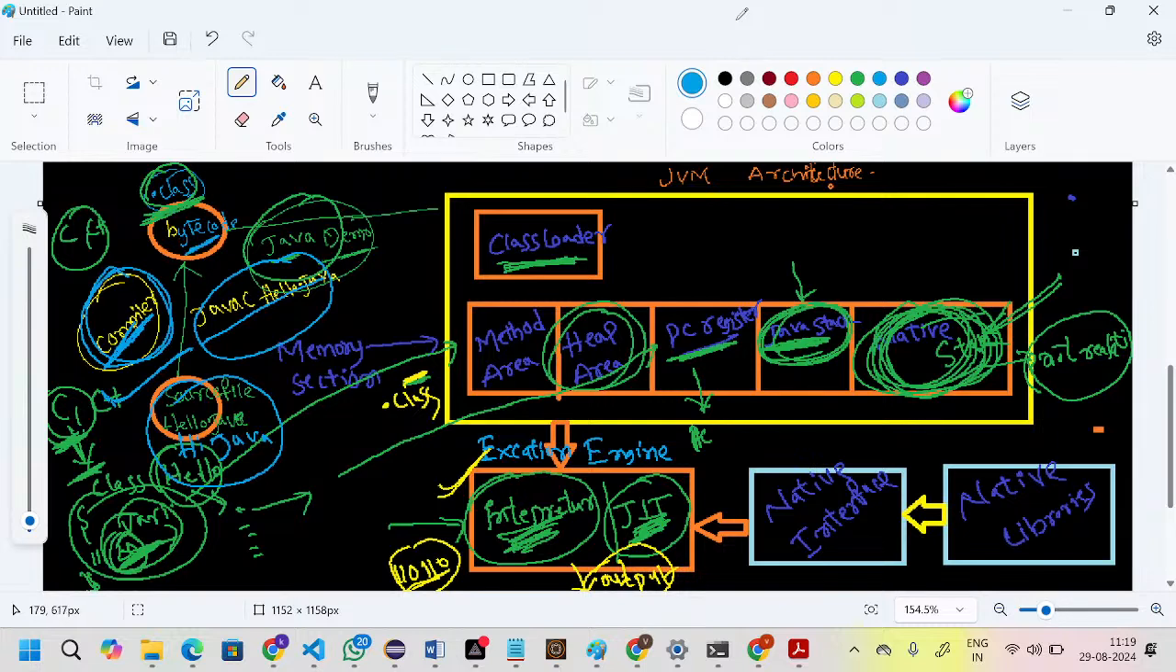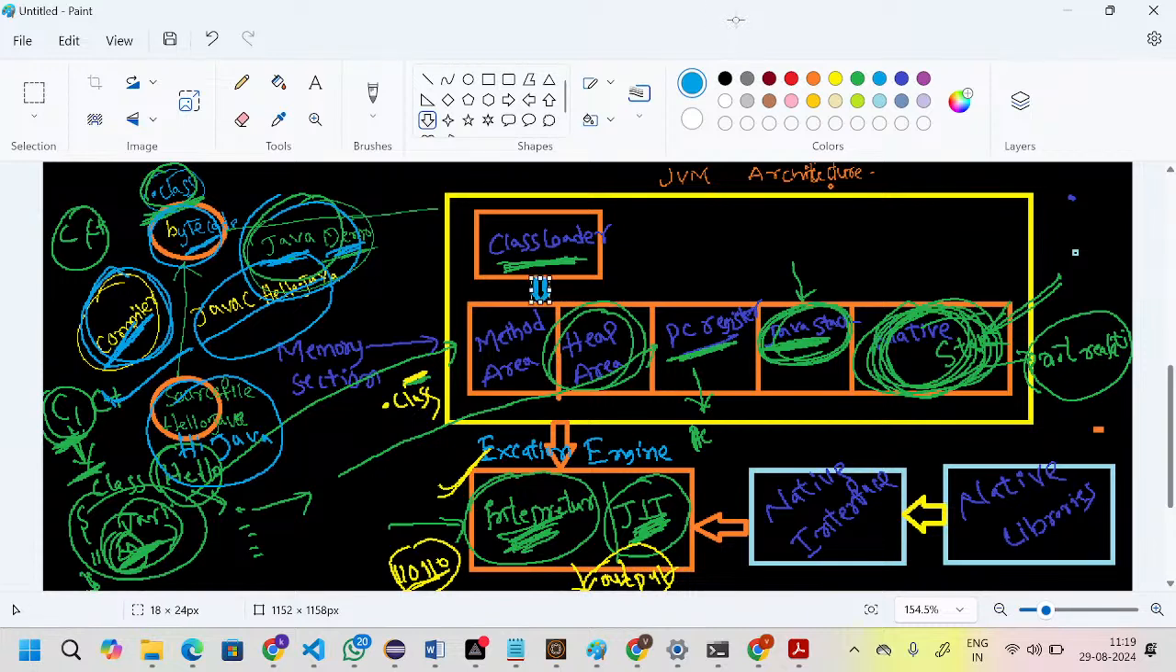Next, after generating the bytecode, we will give the command java Demo. Whenever you give the command, then the JVM comes into the picture. And this is the JVM architecture, which is the combination of multiple components. The first component is the class loader. Class loader is the entry point of the JVM architecture. What it will do? It will load .class files into the JVM.